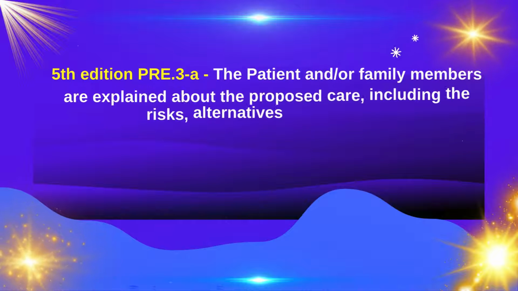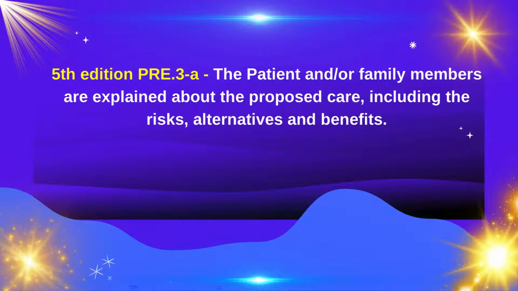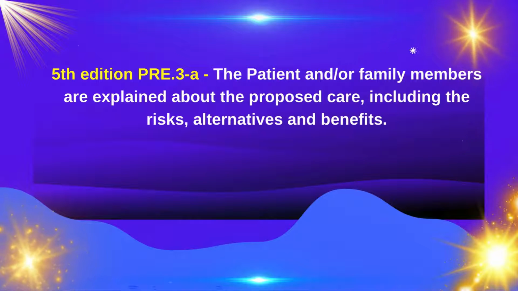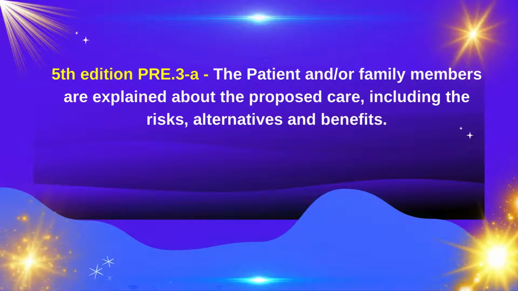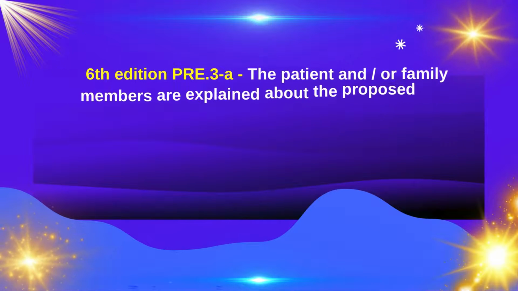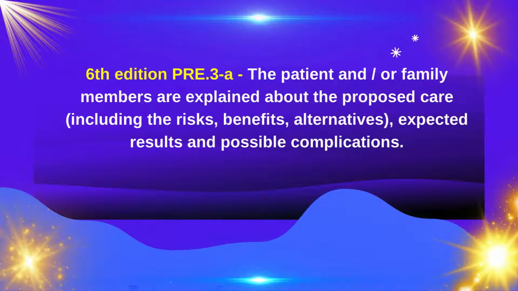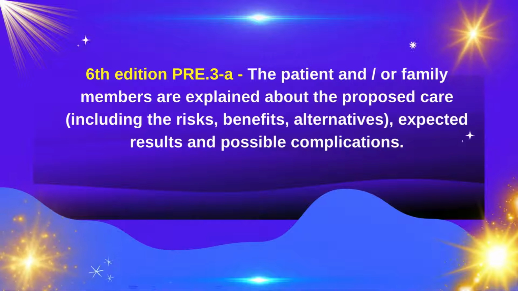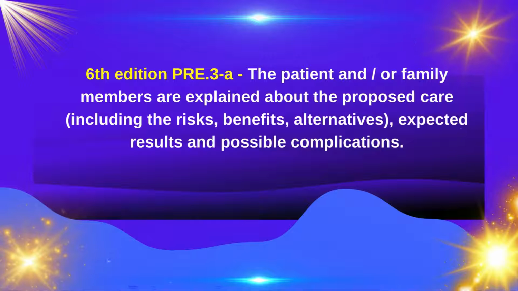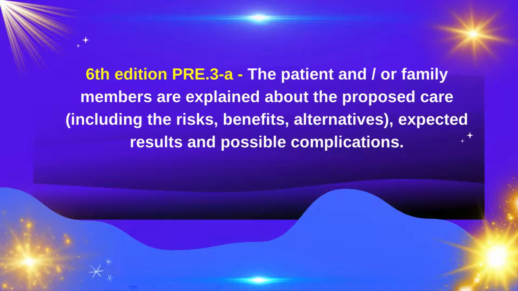5th edition PRE 3A states that the patient and/or family members are explained about the proposed care, including the risks, alternatives and benefits. Whereas, 6th edition PRE 3A states that the patient and/or family members are explained about the proposed care, including the risks, benefits, alternatives, expected results and possible complications.